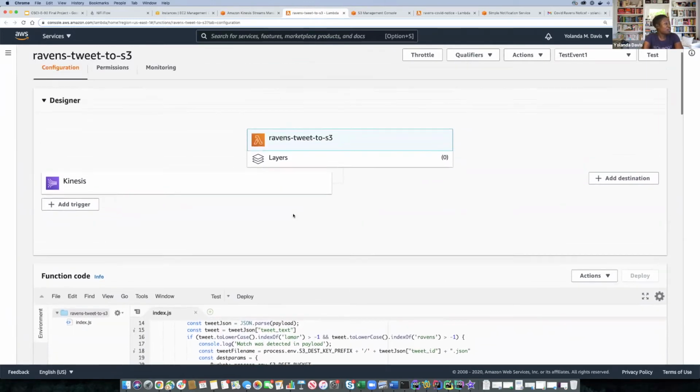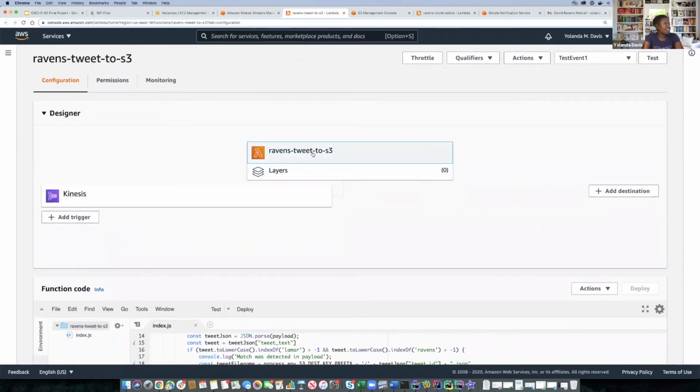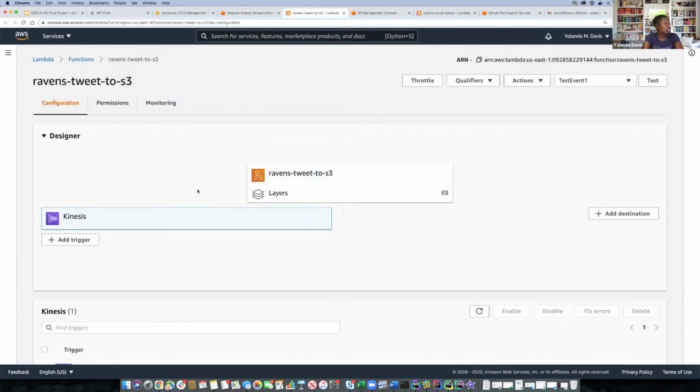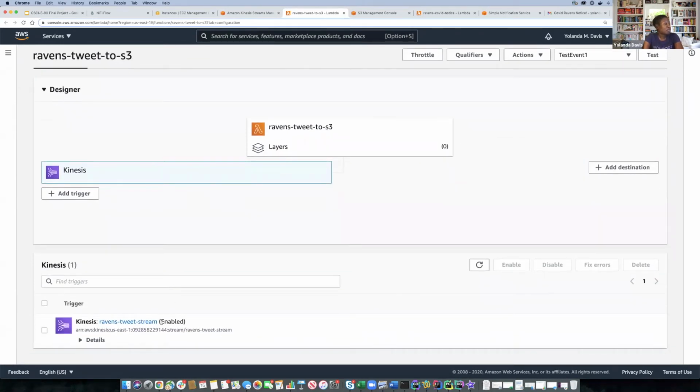Couple of things to notice here. The first is the designer itself, so it allows us to click on a certain area, whether it's our code area, which we'll get to in a bit, or also to see the Kinesis trigger. So the trigger basically is associated with our stream itself, and it allows our Lambda to be directly connected or to be triggered once any records land onto that stream.